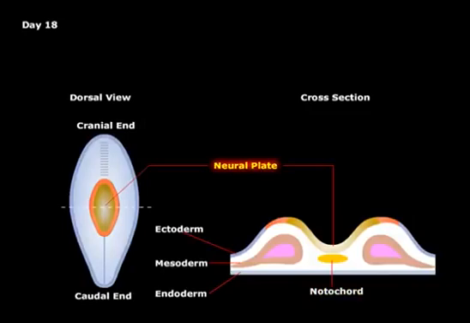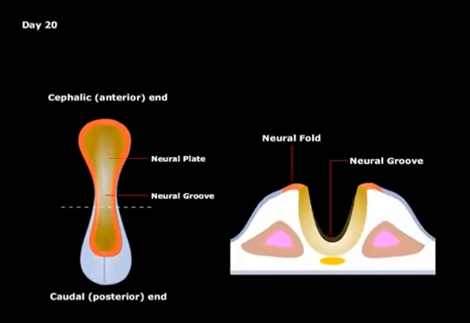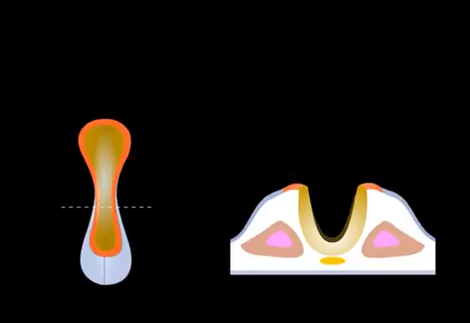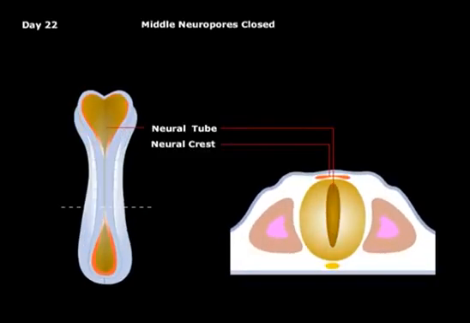The cross-section on the right will help visualize the folding of the neural plate, leading to the formation of the neural tube. By the end of the 3rd week, the edges of the neural plate extend upward to become neural folds. The depressed mid-region is now the neural groove. Each neural fold then grows toward each other to fuse at the midline, converting the neural groove into a completely enclosed and hollow neural tube.